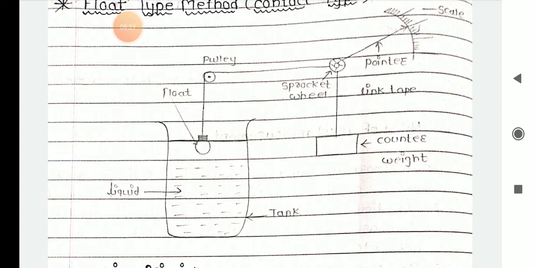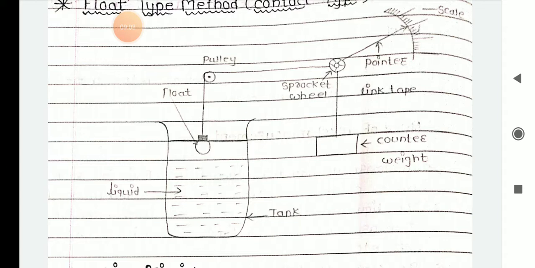In recent trends, you do not use the sprocket wheel and pulley here, but in the older days you used pulley and sprocket. You place a float into the container, and by using that pulley and sprocket wheel, you can measure your liquid level changes through the buoyancy effect.